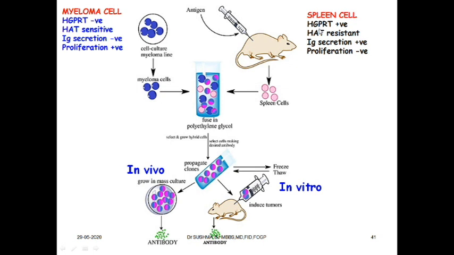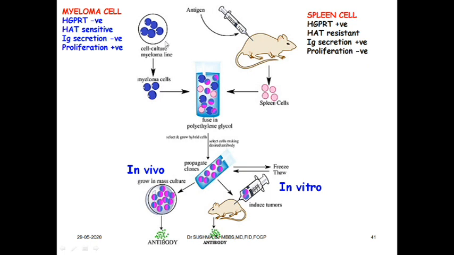Aminopterin is a folate antagonist. Normally it should inhibit DNA synthesis because it is a folate antagonist. But these spleen cells, we are making resistant. Even though aminopterin is there, the cells will still proliferate and multiply. Ig secretion is positive, proliferation negative. Normally they are proliferative, but here we are making them not proliferative.